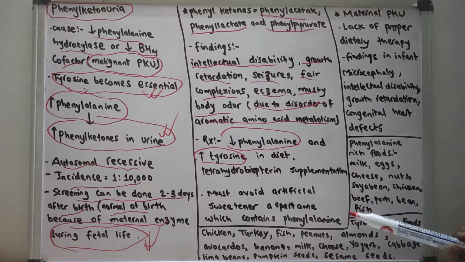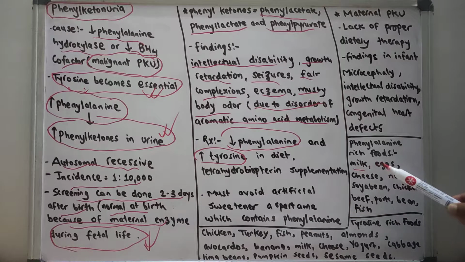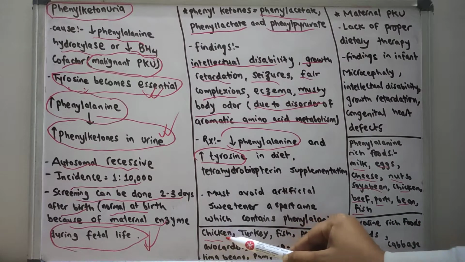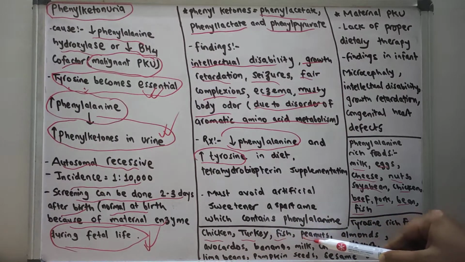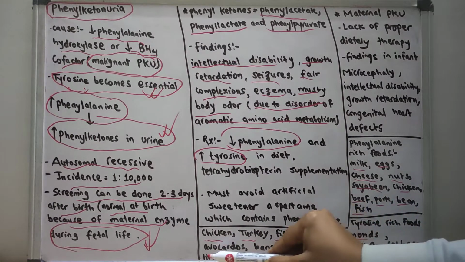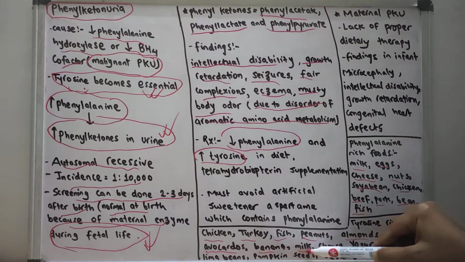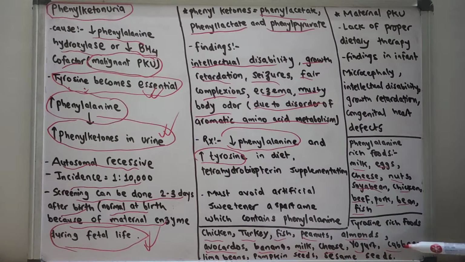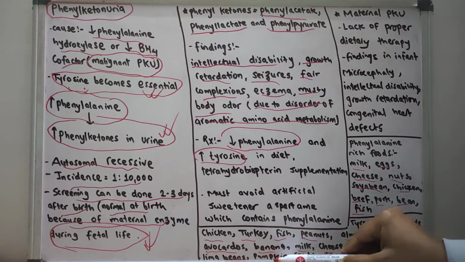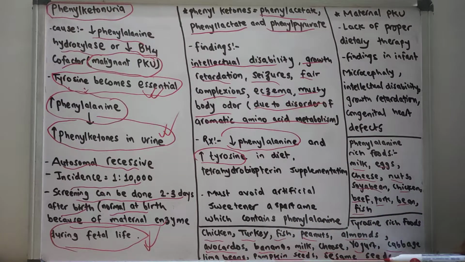So what are the various phenylalanine rich foods? The various phenylalanine rich foods are milk, eggs, cheese, nuts, soybean, chicken, beef, pork, beans, and fish. What are the tyrosine rich foods? The tyrosine rich foods are chicken, turkey, fish, peanuts, almonds, avocados, bananas, milk, cheese, yogurt, cabbage, lima beans, pumpkin seeds, and sesame seeds.